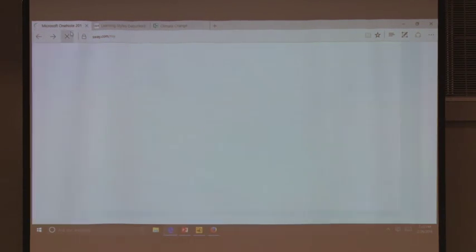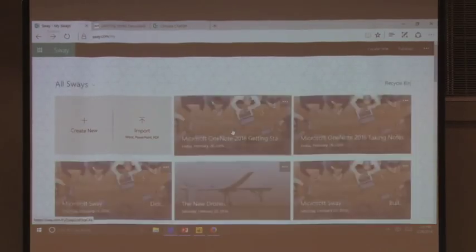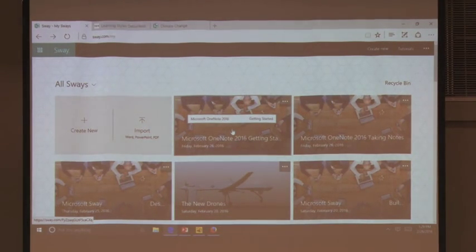So let's go back to our drone concept. I log into Sway, and my teacher has assigned us to make a 3-point Sway. Everyone is going to look at it in the classroom. We're going to put it in our learning management system, and everyone will see it in the discussion board and comment on each other's. That's going to prove to the teacher that I know what I'm talking about with drones.